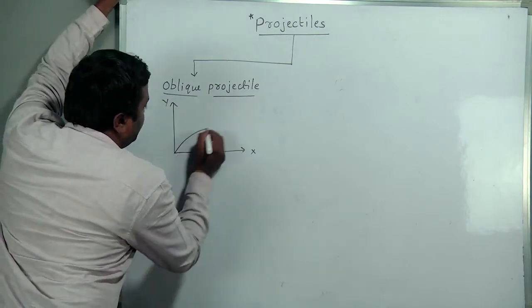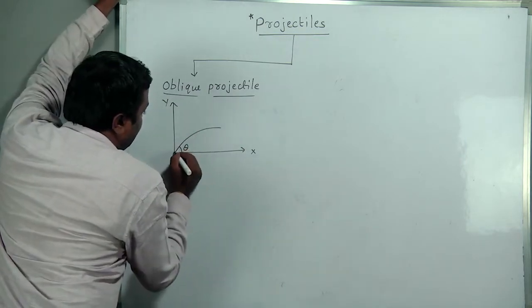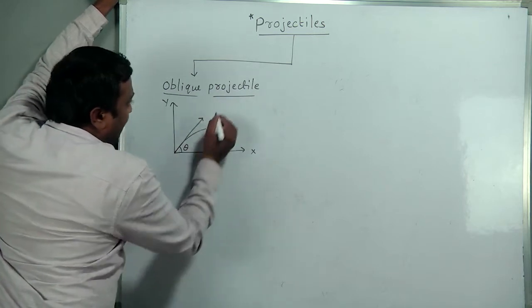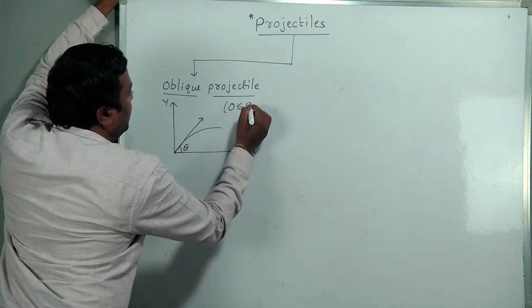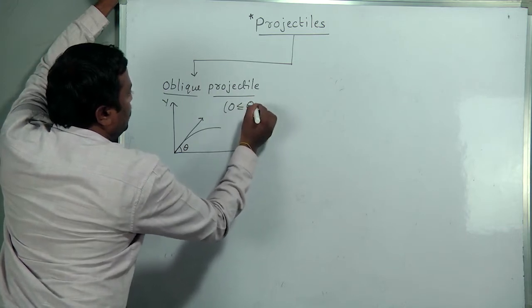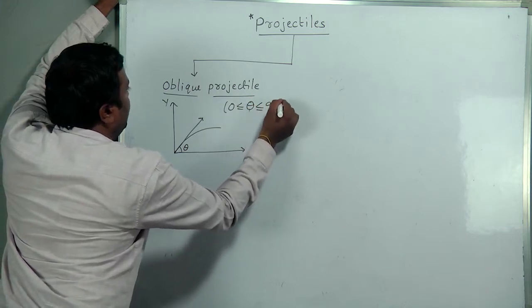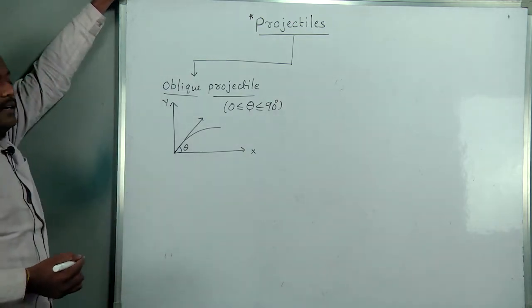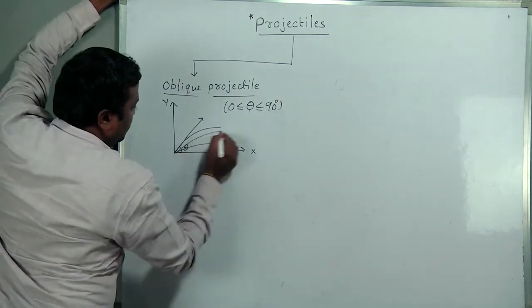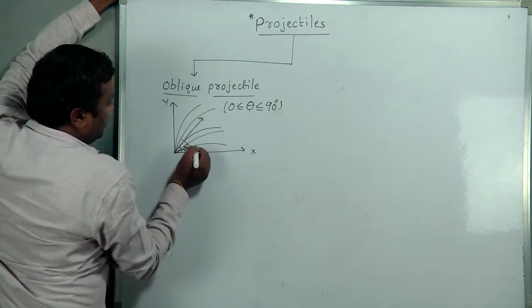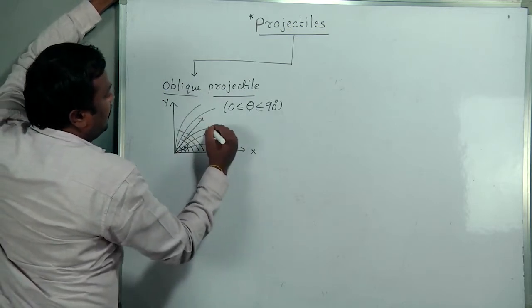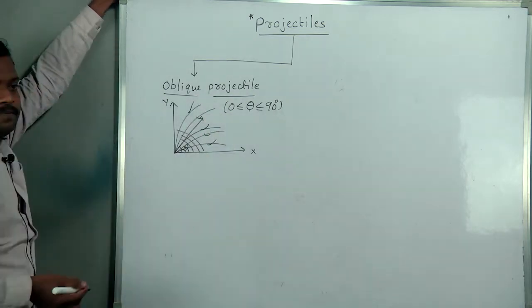If any body is projected like this with an angle theta, this angle must satisfy 0 is less than or equal to theta is less than or equal to 90. In between that, the angle can be like this, this one also, this one also. All these bodies are said to be projectiles.